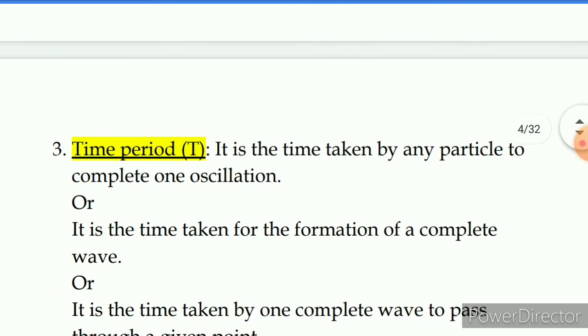Now what exactly is meant by time period? Time period is the time taken by any particle to complete one oscillation.